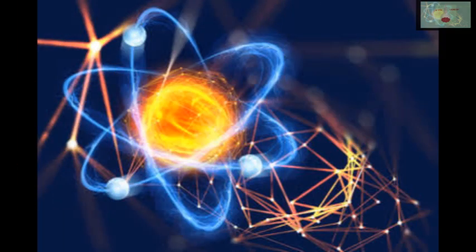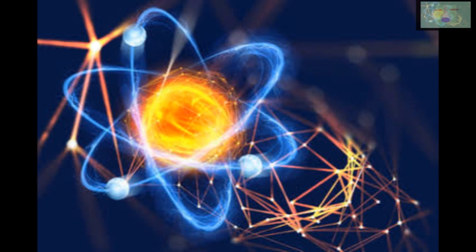Quantum mechanics is very important to understand the atom. Initially, we thought the atom is the smallest particle, but now we know that inside the atom many particles are present. The main three types of particles are proton, neutron and electron: negatively charged electrons around the nucleus, positively charged protons and neutral neutrons inside the nucleus.